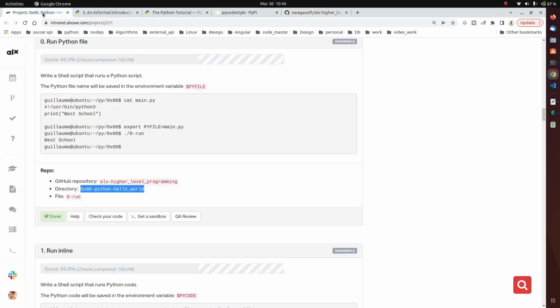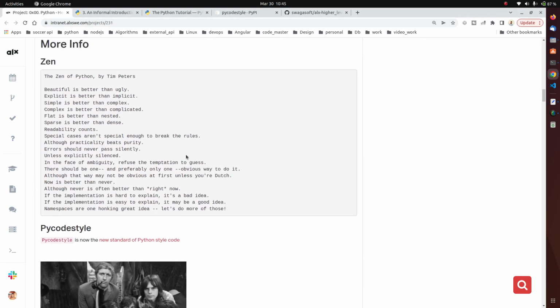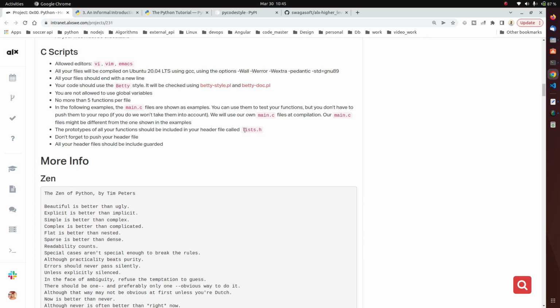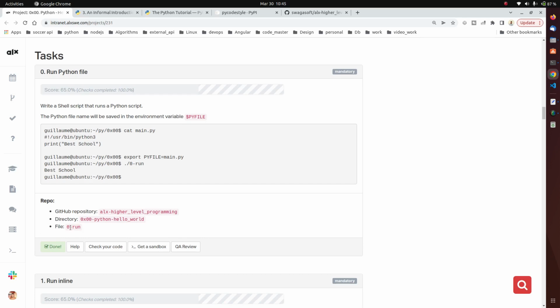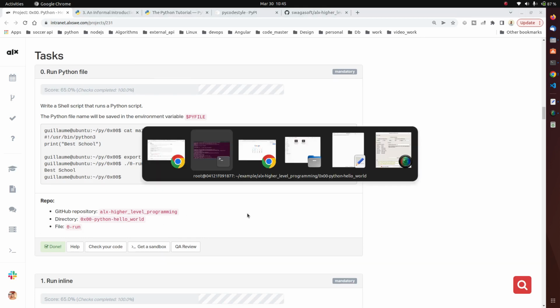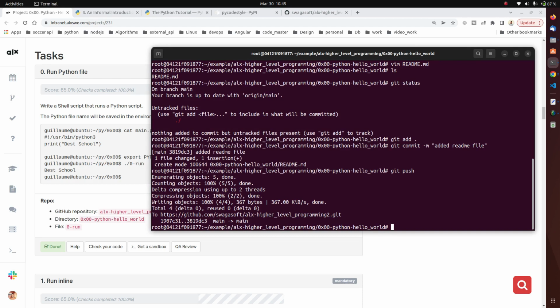So all right, we want to work on our first task. So you can see it says write a shell script that runs a Python script. The Python file name will be saved in the environment variable. Okay, so for that we need this file. All right, but before we need this file, remember we need what? The list.h. So I'm going to copy the list.h, which is my header file, and this file here, which is the shell script.